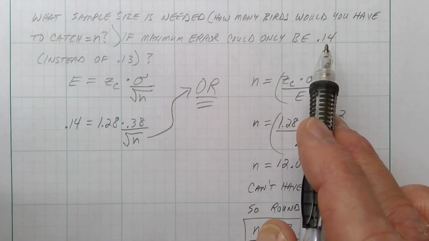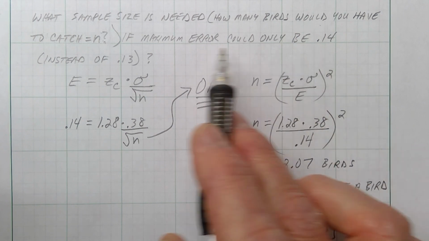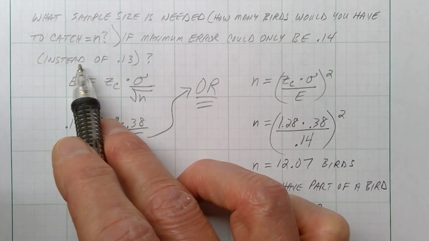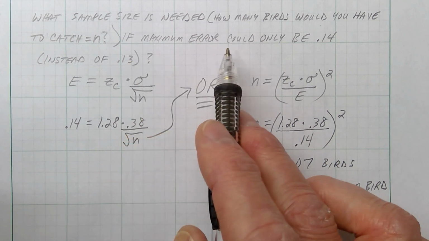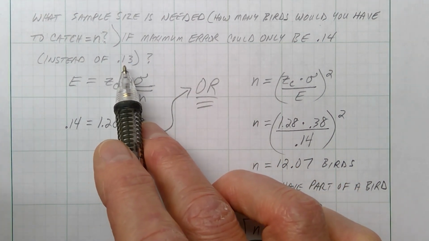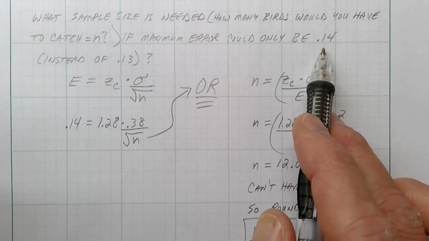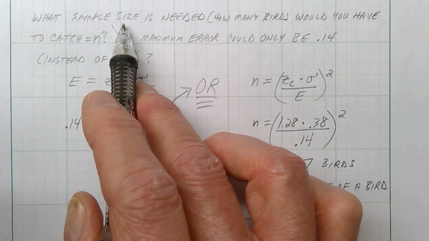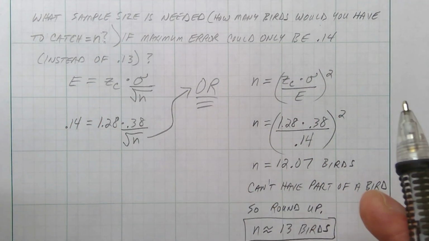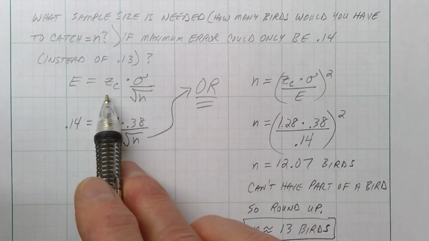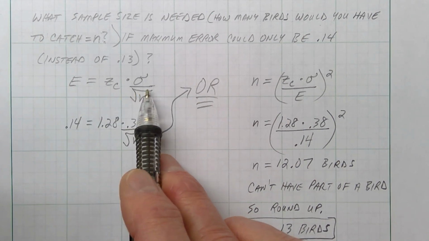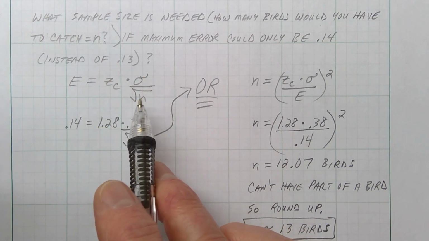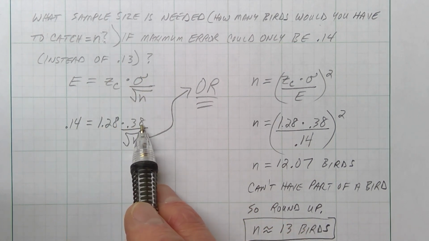error could only be 0.14, instead of what we got, a margin of error of 0.13. So if they're saying, hey, I can't have this margin of error, I need this margin of error instead, well, that changes how many birds you need to catch. So how do you calculate that? Well, there's kind of a hard way. Just use your margin of error. Your margin of error is this calculation right here, so you can put in the numbers that you know.